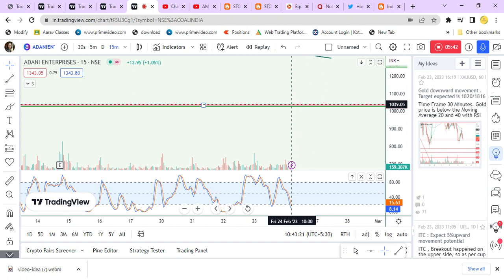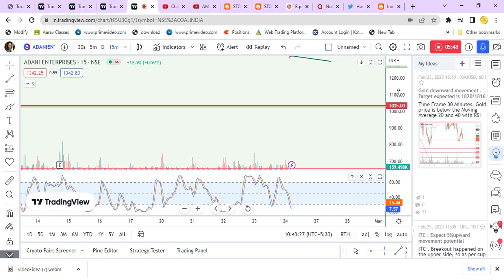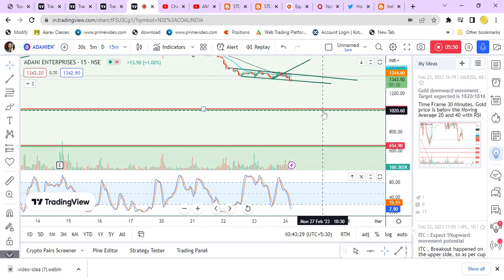I have explained in my previous video how I came to this target line. Same thing holds true for this also. If the value crosses this trend line with all the moving averages, then we can consider this next target. Or if the value crosses this one, this will act as a stop loss.